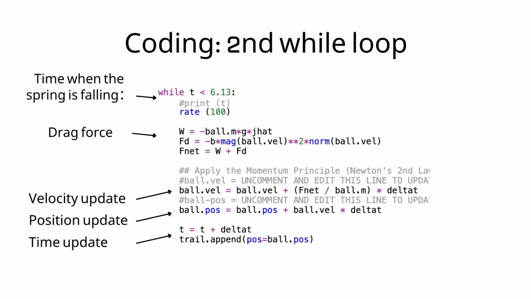In the second while loop, the slinky begins to fall, and at this point, the tension is no longer enough to cancel the gravitational force at the bottom. So we now include the drag force, which acts opposite to the direction of the motion. The code again updates the velocity, position, and time based on Newton's second law.